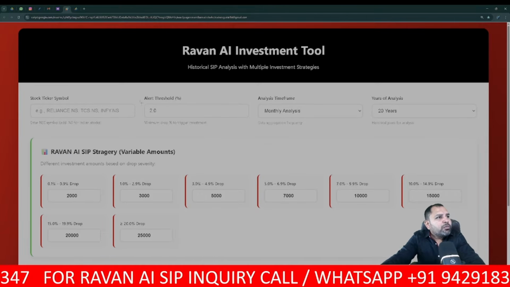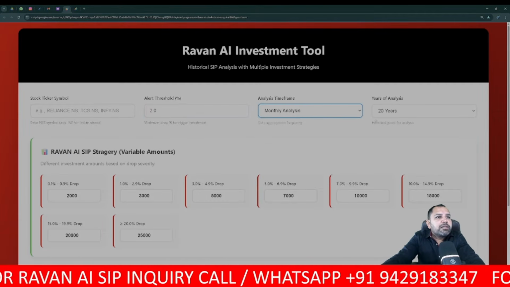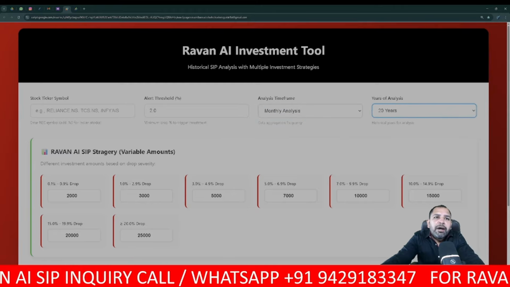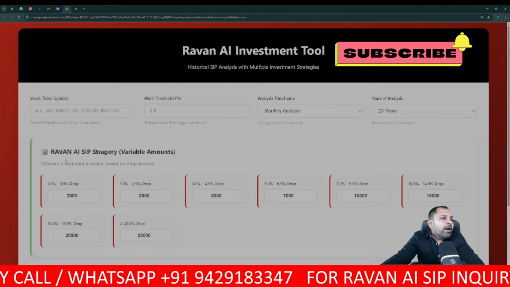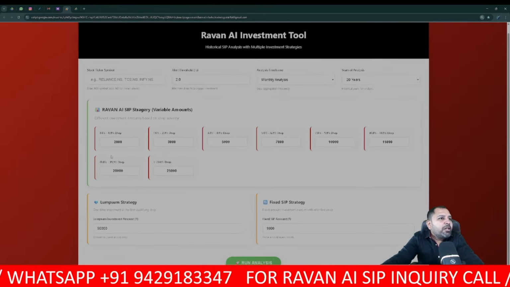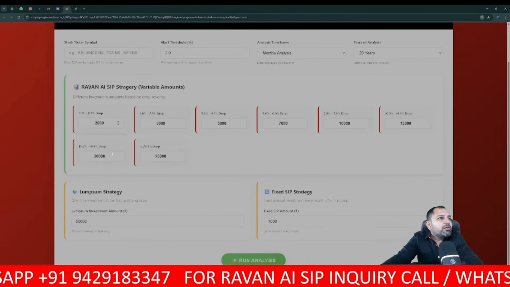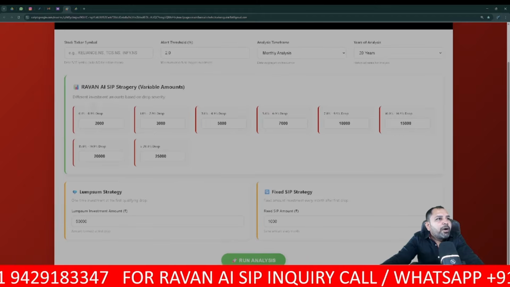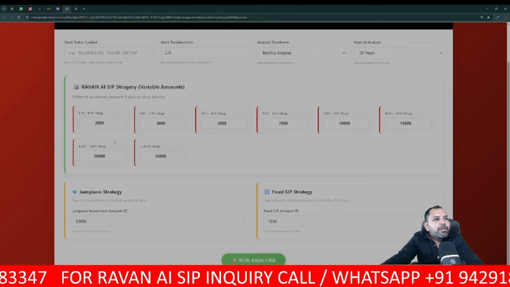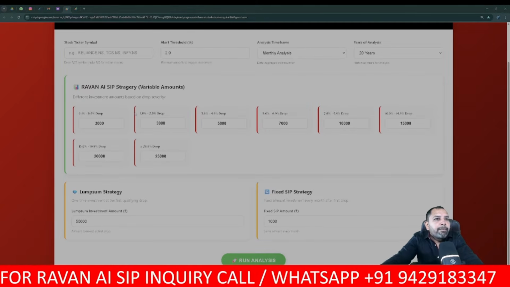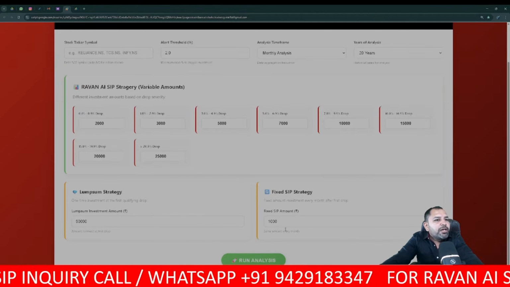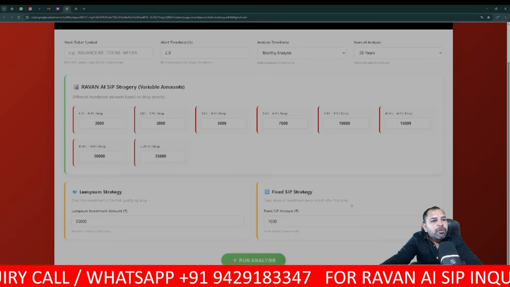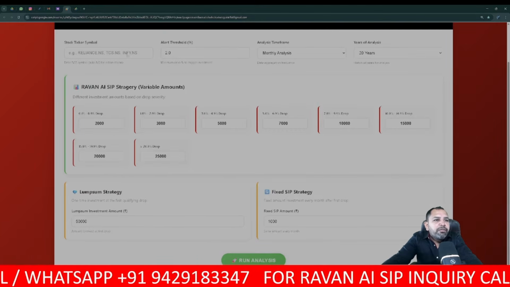Here you can check the ticker symbol, alert threshold, analysis, daily, weekly, monthly, and 20 years of backtested data. Here you will see three parts. This first part is Ravan SIP, which is our strategy. Next, you can compare it with the lump sum strategy and the fixed SIP strategy over here. You can customize all the data mentioned over here.